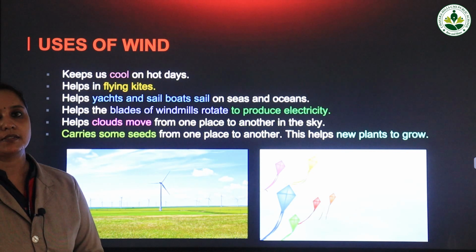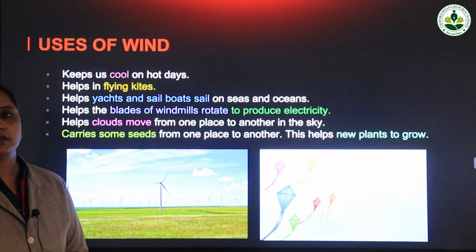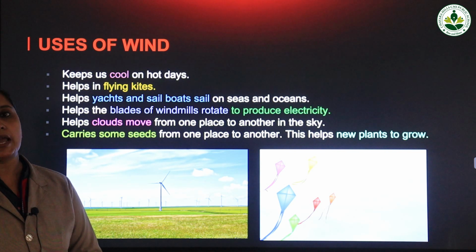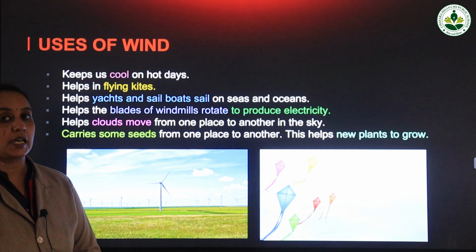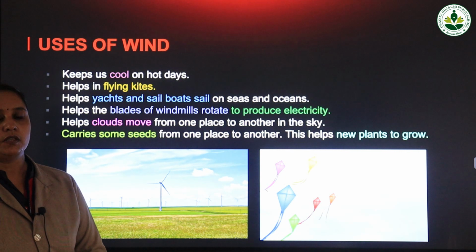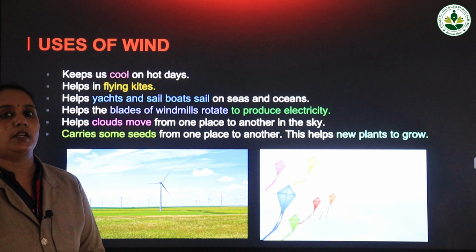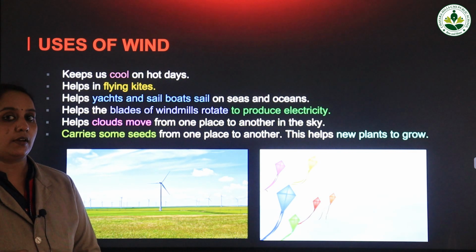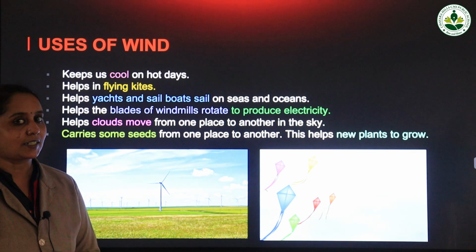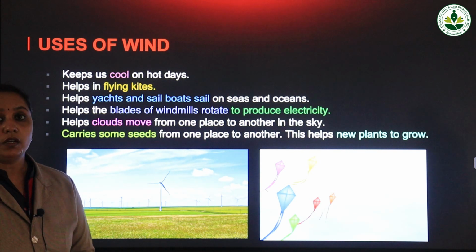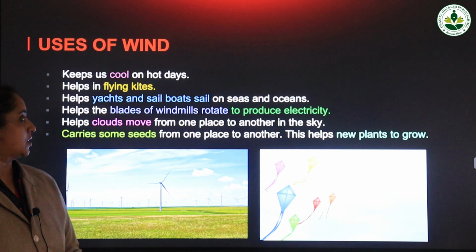And the last one is it carries some seeds from one place to another. So this helps new plants to grow. So these are the different uses of wind. So in simple way we can say, if you want to fly kites, we need wind. If you want to sail boats, we need wind. If you want to produce electricity, we need wind. And if you want to be cool, we need wind.